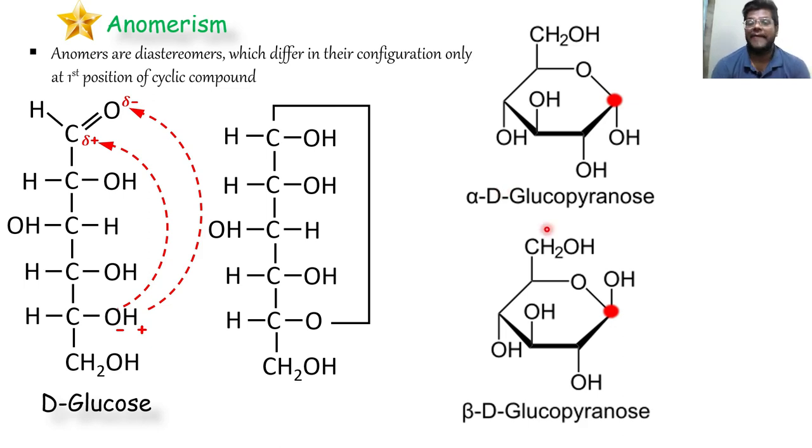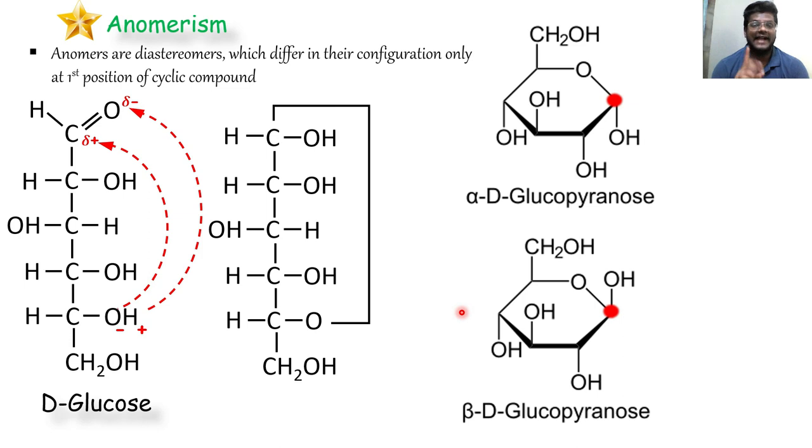Now why pyranose? Any monosaccharide containing 6 members is called a pyranose. If it had been 5 members, we would have called it furanose, for example, fructofuranose. Now why did we write D? Because this particular glucopyranose has been formed from D glucose. If we had used L glucose, then it would be alpha L glucopyranose and beta L glucopyranose.